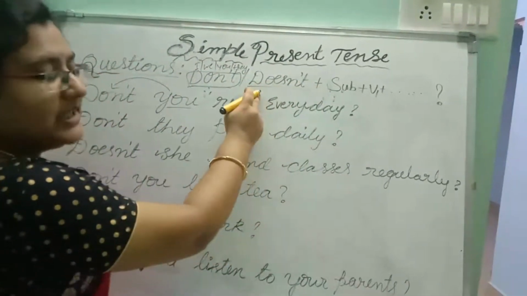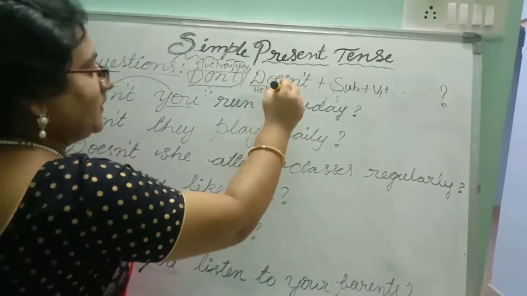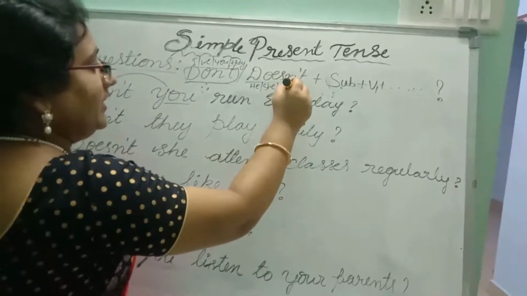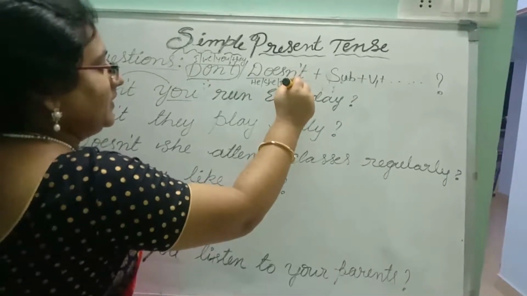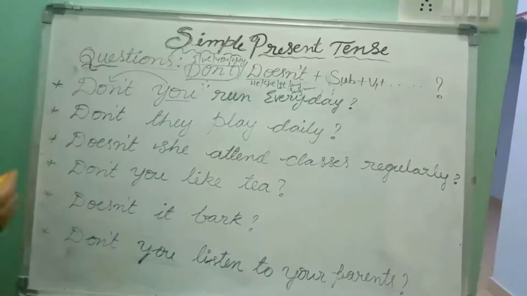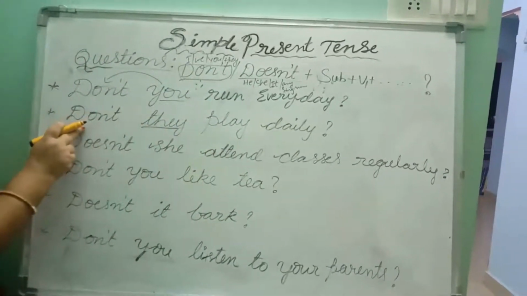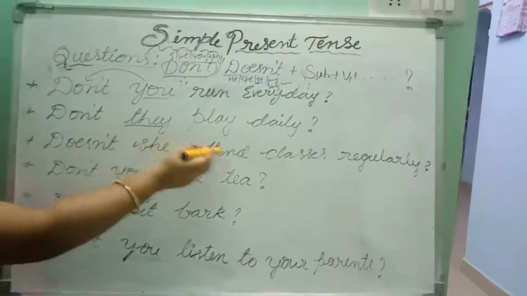And we have to use doesn't for he or she or it or any singular name. So, don't they play daily? They is the subject. So we wrote don't.